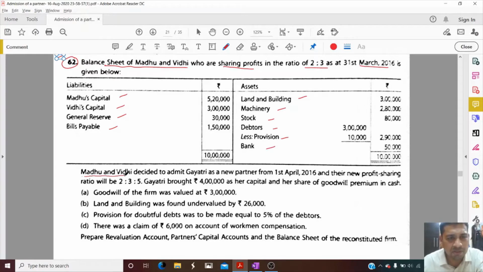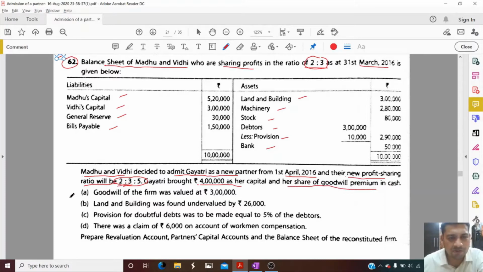Madhu and Vidhi decided to admit Gayatri as a new partner from 1st April 2016, and their new profit sharing ratio will be 2 is to 3 is to 5. Children, we can see here the ratio of Madhu and Vidhi was 2 is to 3, and after admission again their ratio is 2 is to 3. It means their sacrificing ratio is also 2 is to 3. Gayatri brought 4 lakh as her capital and her share of goodwill premium in cash.